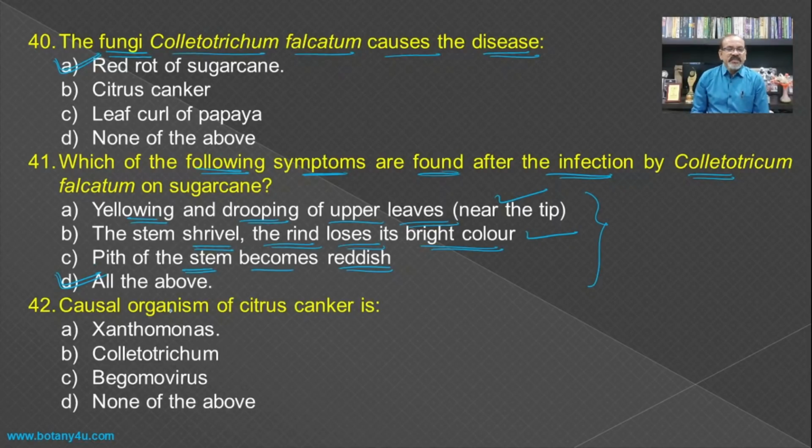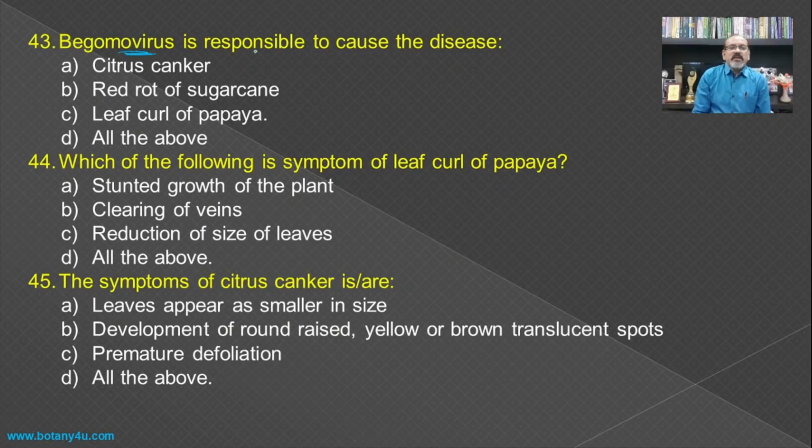Then the causal organism of the citrus canker is... a disease which is a bacterial disease, and Xanthomonas is the causal organism of this one. Then begomovirus is responsible to cause the disease. Begomovirus is the viral disease, and the leaf curl of the papaya is caused by the viral disease. So citrus canker is a bacterial disease, red rot of sugarcane is a fungal disease, and this is a viral disease. So we can remember this one also.